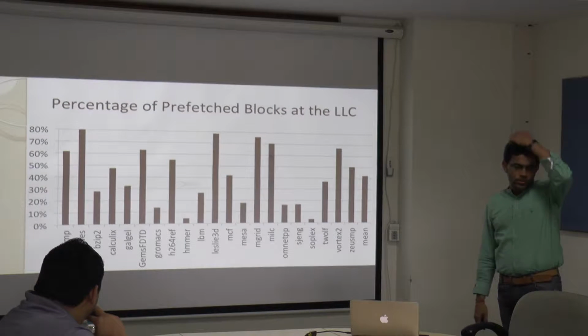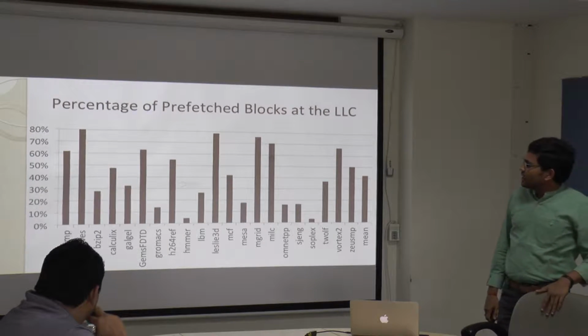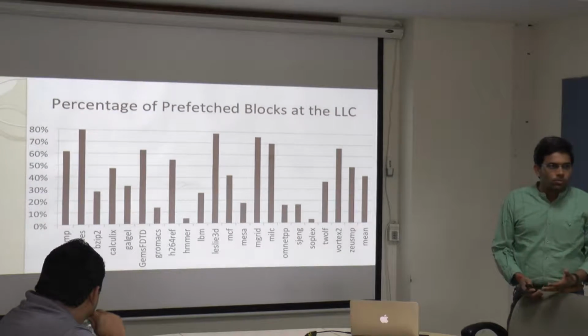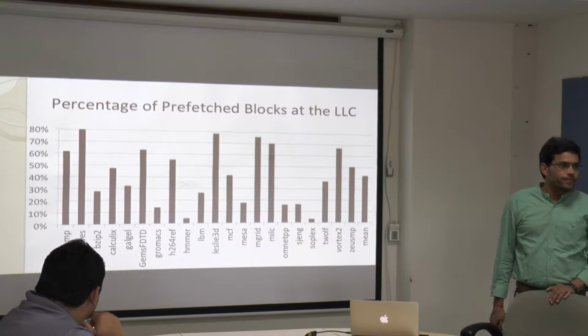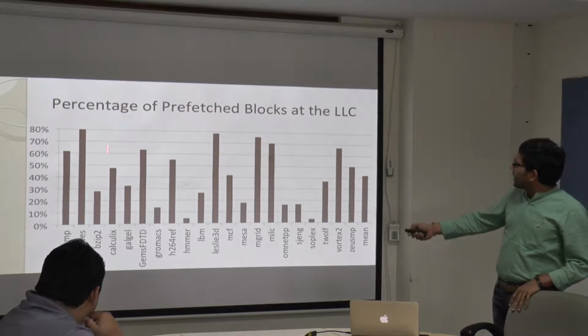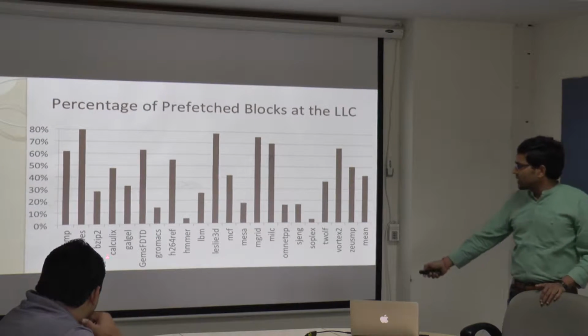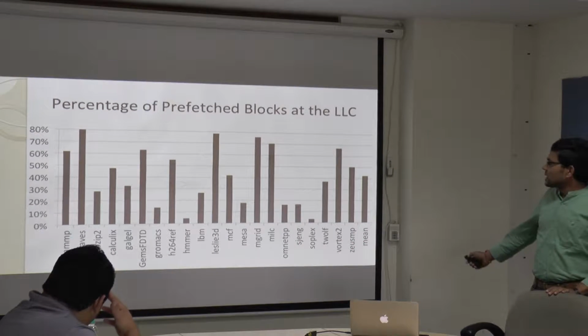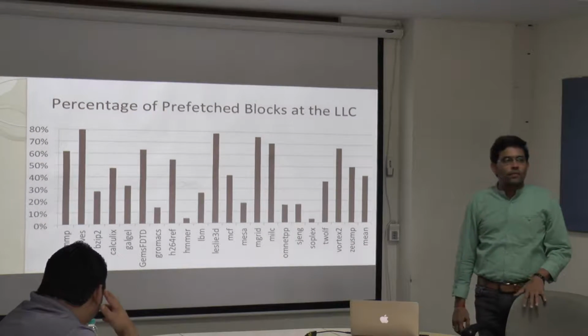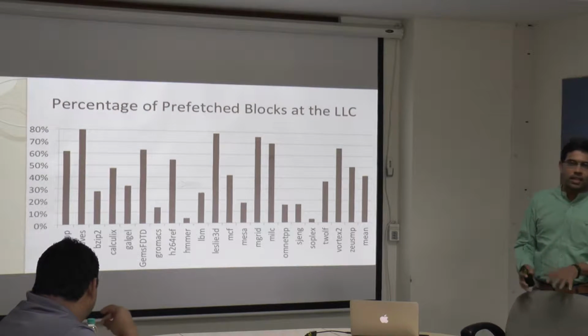And before going to the PVC technique, we'll see whether there is any scope for prefetch block compaction. So when we looked at the data at the LLC, the last level cache, across multiple applications, this is the geometric mean. You can see here more than 40% of the blocks that are present in the last level cache are